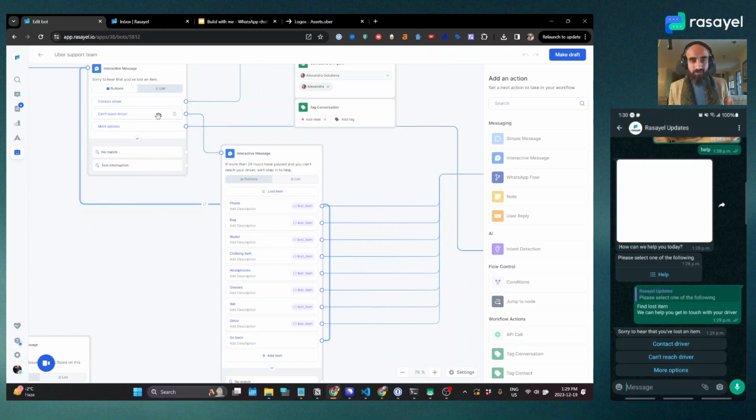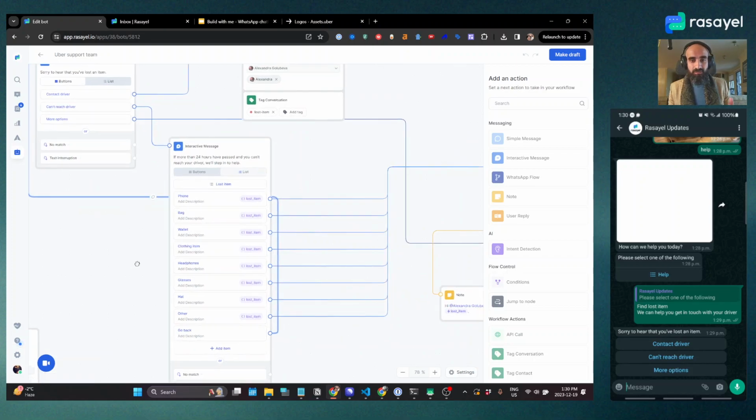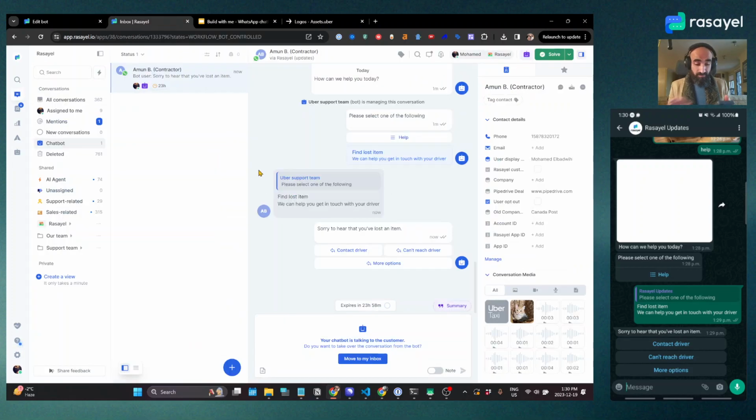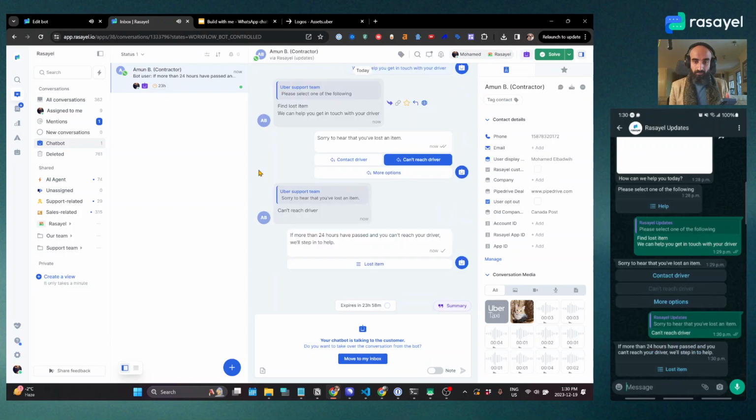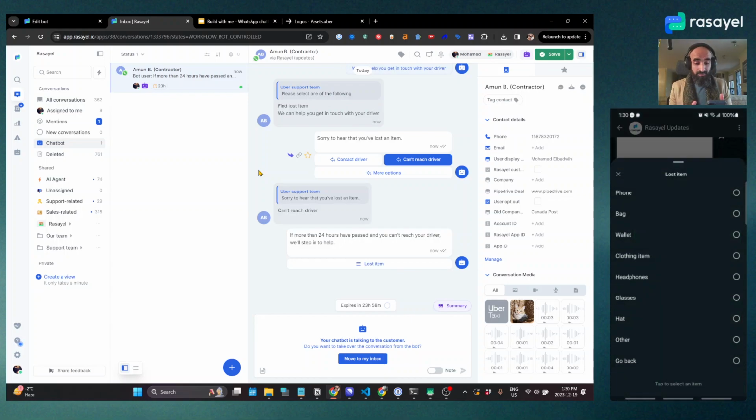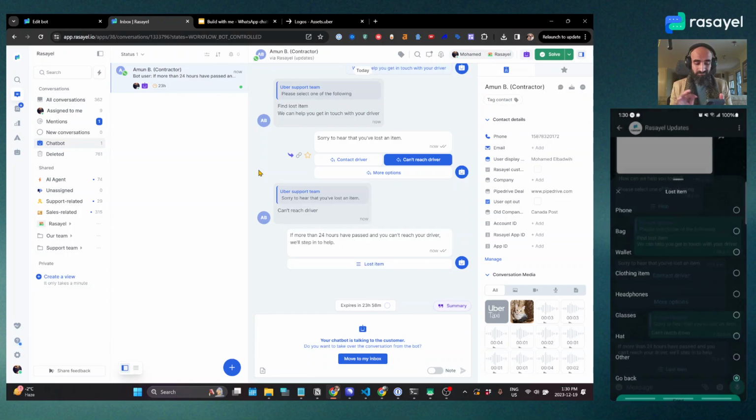Now we want to try this flow, can't reach driver. So I'm going to click on can't reach driver. It tells me if more than 24 hours have passed and you can't reach your driver, we'll step in to help. I'll say lost item. Now, this again is that big list that we had of lost items with the option to go back. Now let's try going back to see if that works for us. Go back, send.